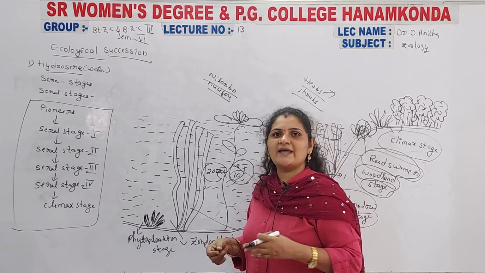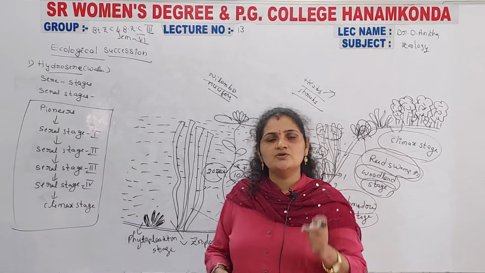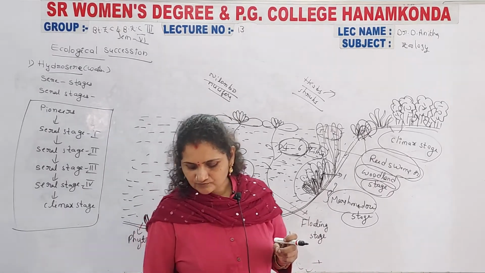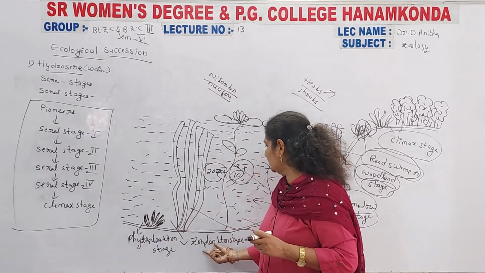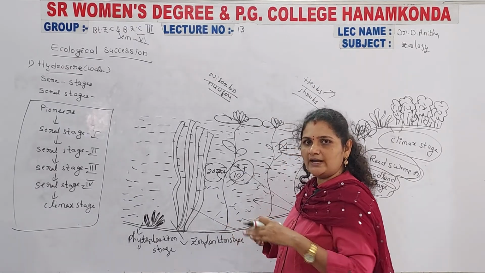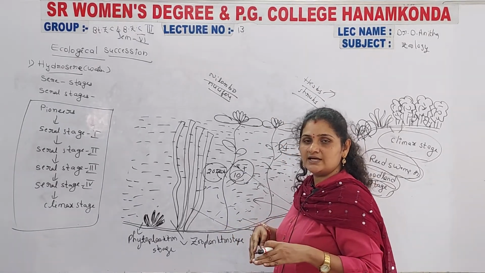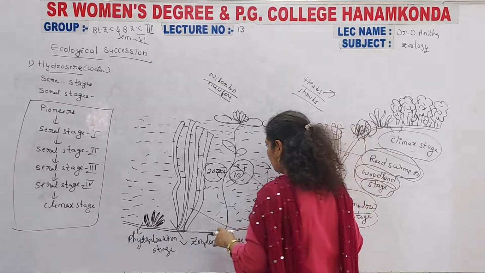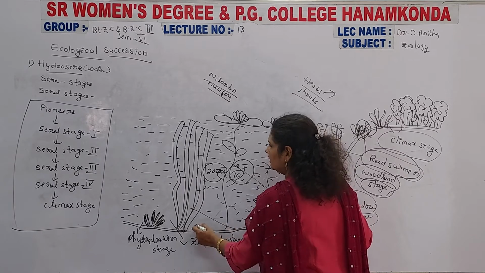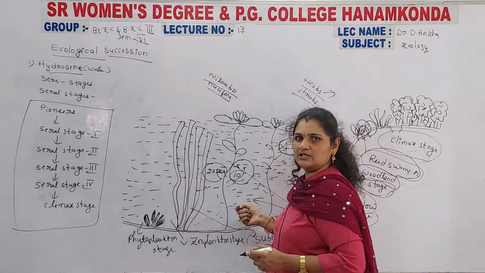Why? Because plants are developed from the roots. So the roots develop inside the water. Humus increased inside the water, that is, the soil fertility increased inside the water. The soil fertility was helpful for the formation of submerged plants. The submerged plants are developed here.